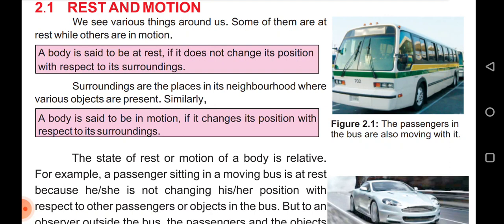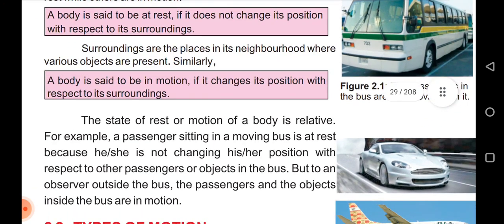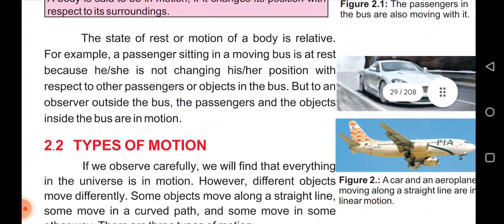The state of rest or motion of a body is relative. For example, a passenger sitting in a moving bus is at rest because she is not changing his or her position with respect to other passengers or objects in the bus. But to an observer outside the bus, the passenger and objects inside the bus are in motion.